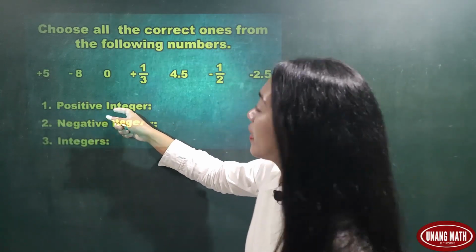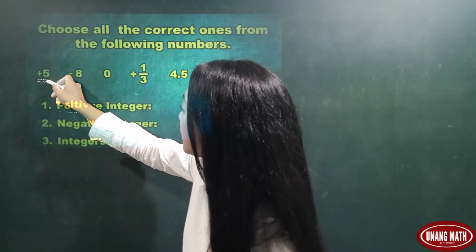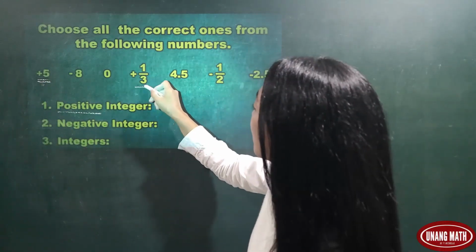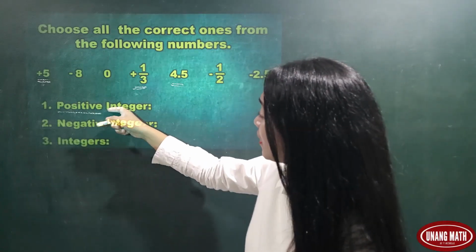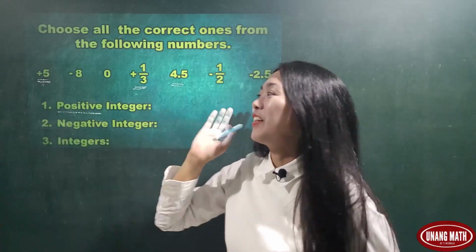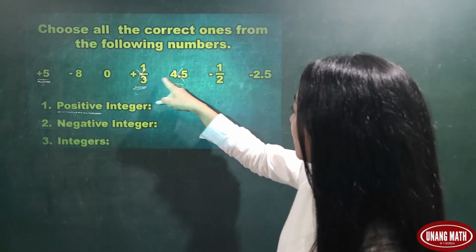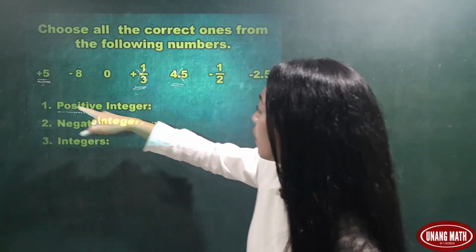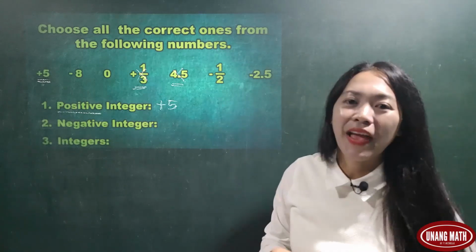Positive integer, let's find the positive sign. So this number has a positive sign, this also, and this one. But remember, integers are exact numbers. These are not exact numbers. This is not an exact number also. So the answer here is positive 5.